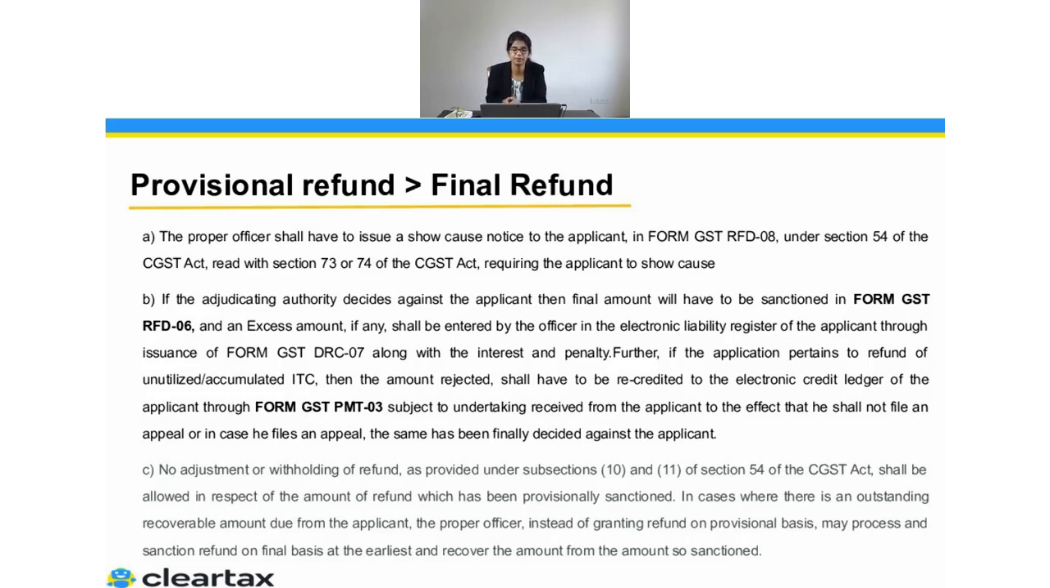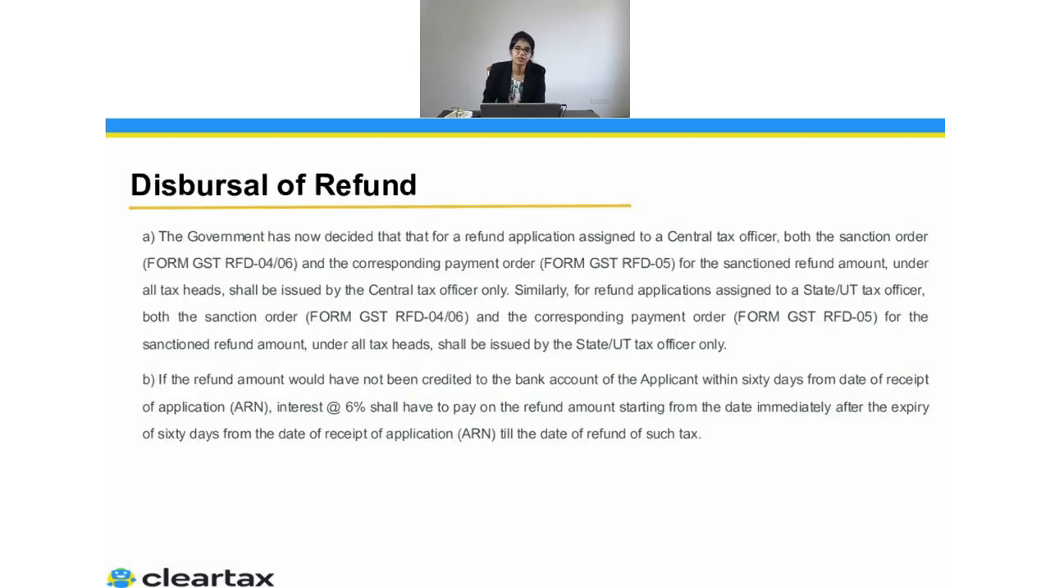where you have to reply within 15 days that I have not done any wrong, everything is correct, and I have proper documents for that. If he's satisfied, then obviously he will redo the final assessment. But if he's not, then this person will raise a final assessment. Now the question comes in: there was a provisional refund and there was a final refund, so how is this person going to make the payment, how will the disbursal happen?